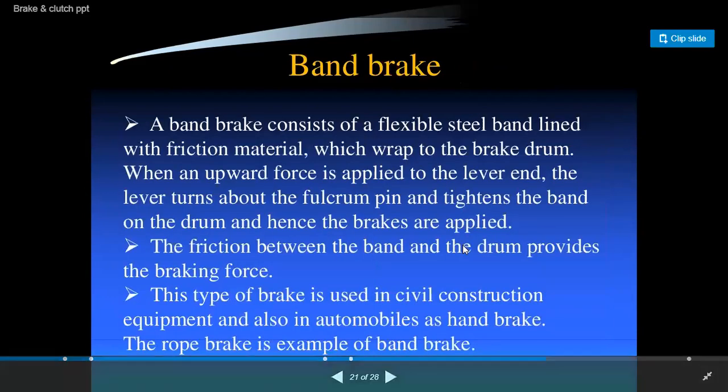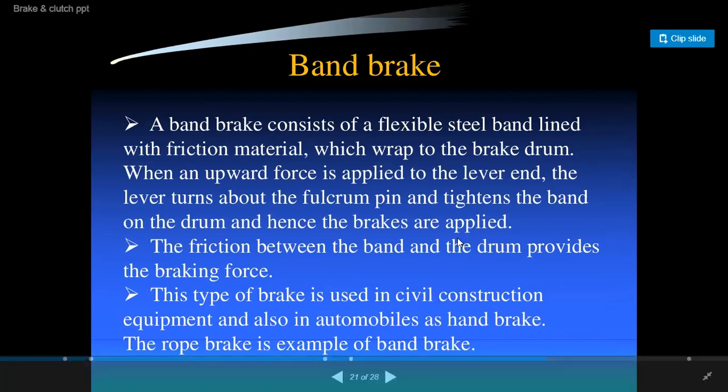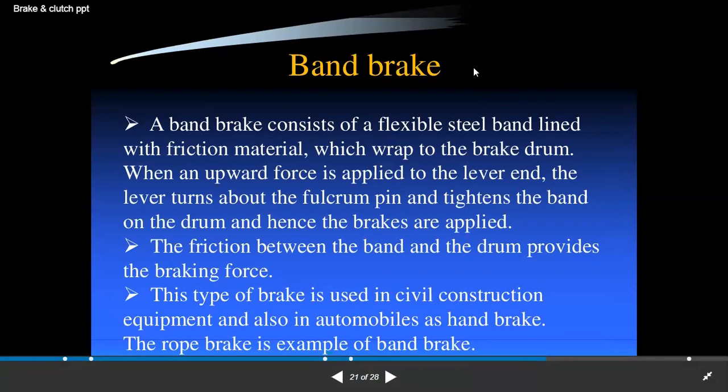Now, band brake. The band brake consists of a flexible steel band lined with frictional material, which is wrapped around the drum.